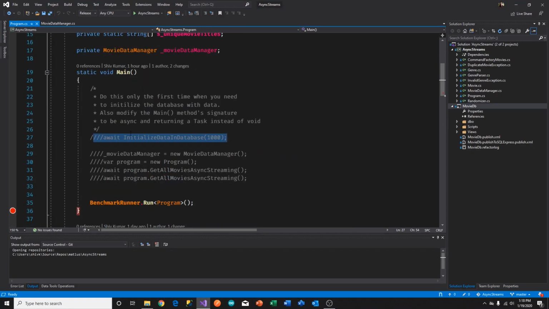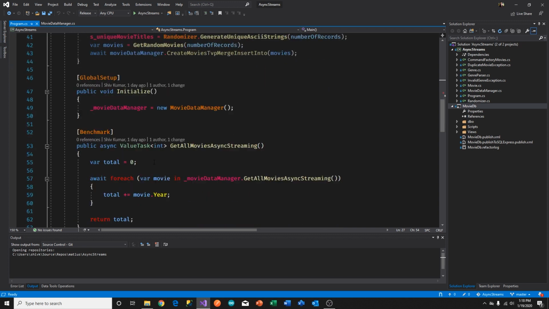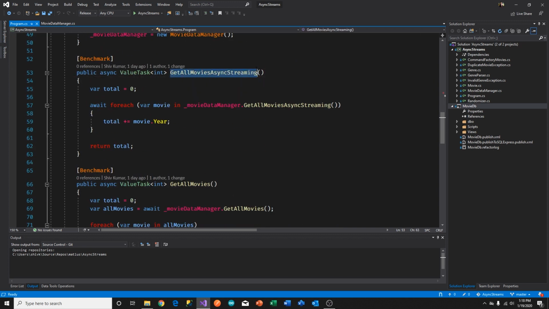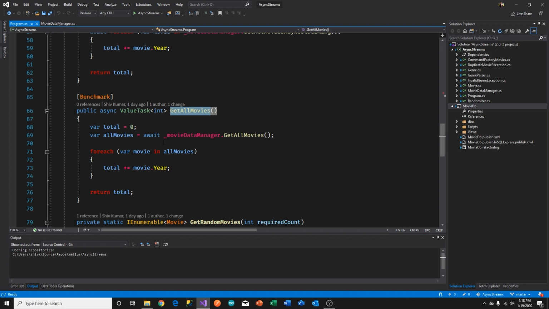So in the Program.cs, I have two benchmarks, and it's not about the benchmarks, I just happen to have a benchmark application for this purpose. You're going to see there's two benchmarks. One is getting the values with streaming. The other one is getting all movies without the streaming part. So let's look at this here. It's calling the non-streaming method, but it's asynchronous. So this method is marked with the async modifier, and in this case, it can be marked as a value task of int instead of a task of int. Both will work. They won't complain either way.